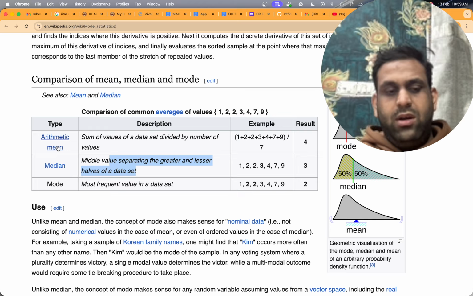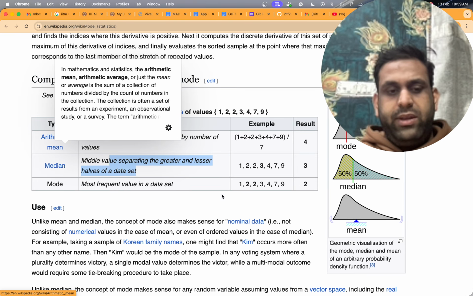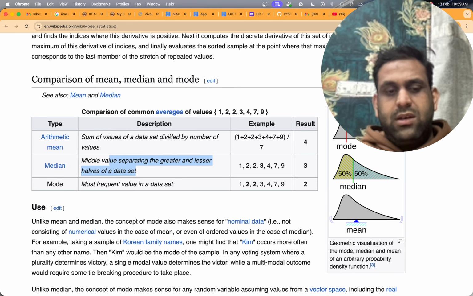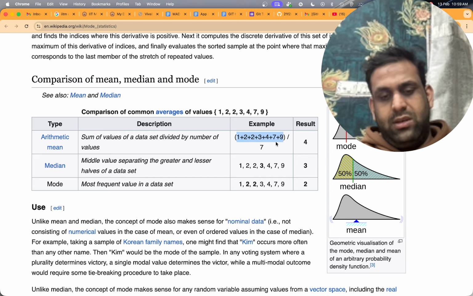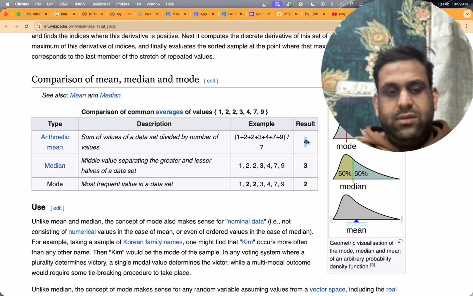Arithmetic mean, median, mode. Arithmetic mean is the sum of the data set divided by the number of the values. Okay, so here you can see that I have a data set. So 2 occurs 2 times, so including this, and divided by 7. So we're getting 4 as a result. That is the mean of the population, right?